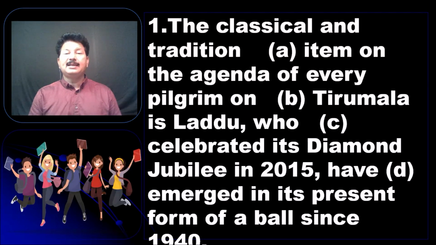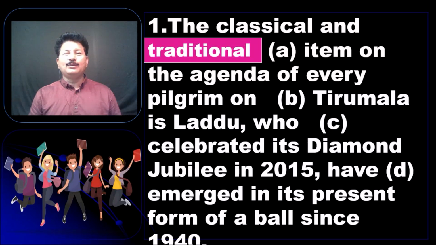So the first one is the classic and tradition item on the agenda of every pilgrim on Tirumala is Laddu, who celebrated its diamond jubilee in 2015, have emerged in its present form of a ball since 1940. Try to read the paragraph again and again. I told you you have to check the tense consistency, then the pronouns, then the conjunctions and the prepositions. So let's work with it.